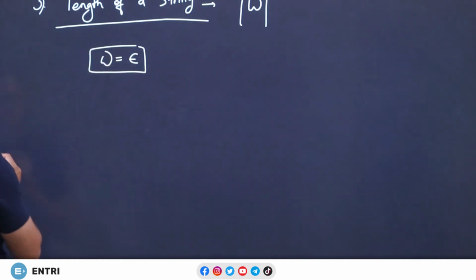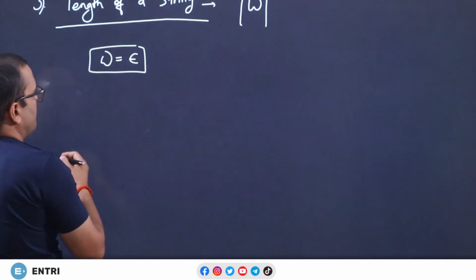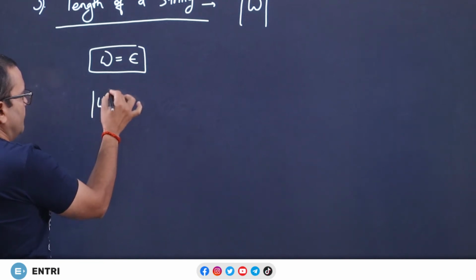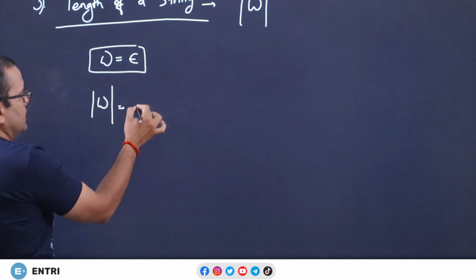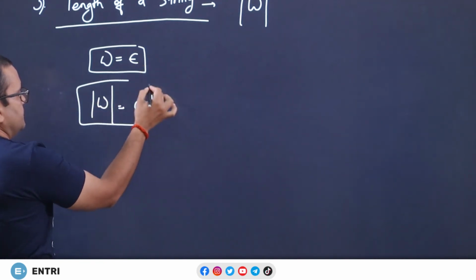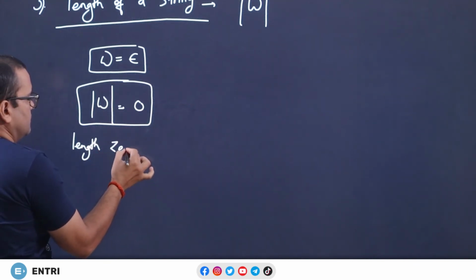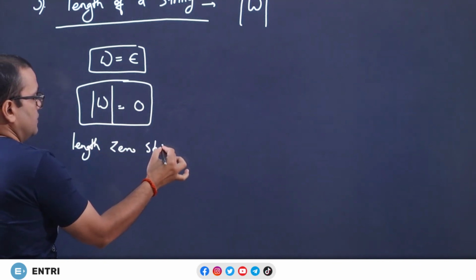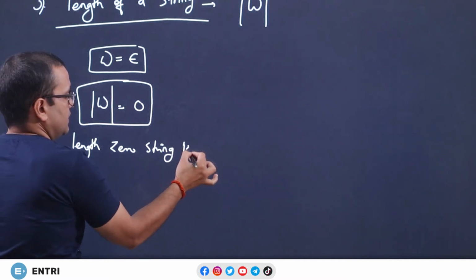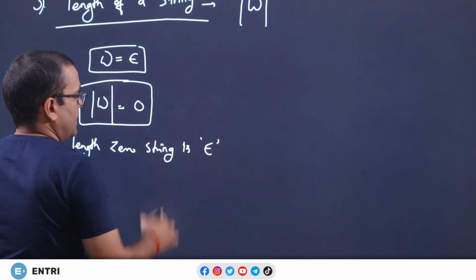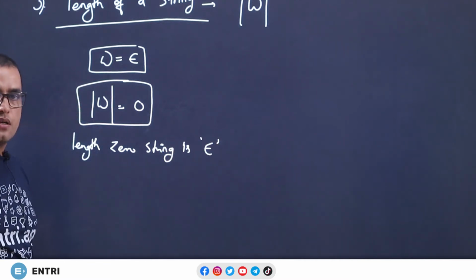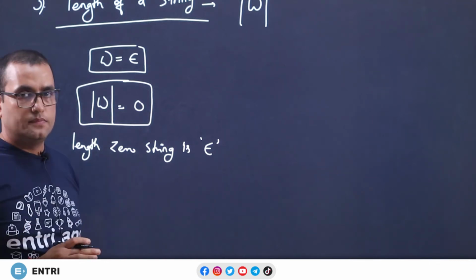First of all, let us check the length of the string epsilon, this is 0. The length 0 string is epsilon, a string which contains no symbols at all.